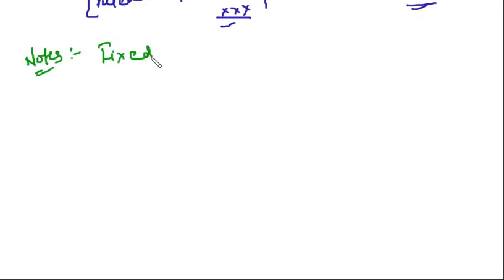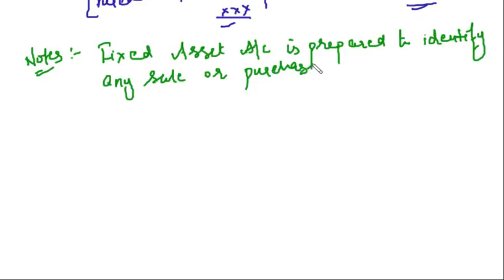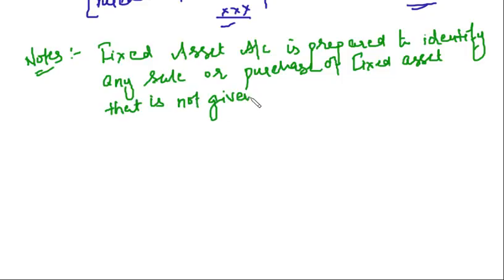Fixed asset account is prepared to identify any sale or purchase of fixed asset that is not given directly in question. Okay.